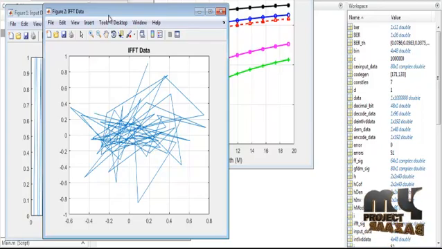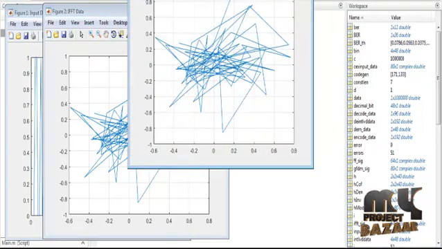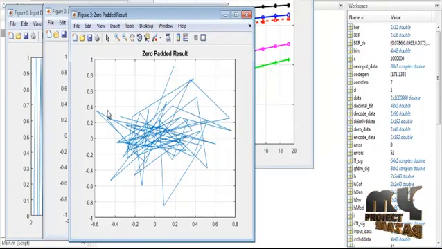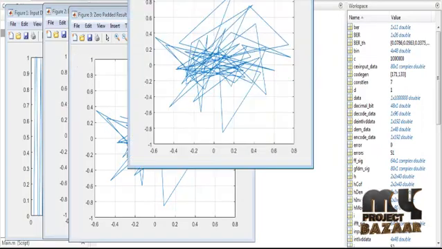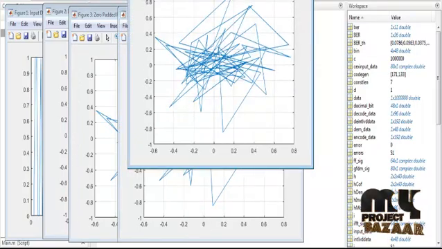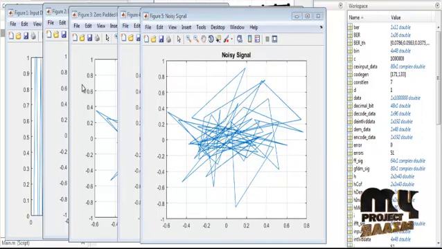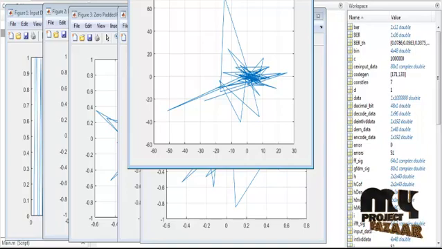Figure 2 represents the IFFT data. Then figure 3 represents the zero padding results. Then the result of the cyclic prefix. These results are on the transmission side alone, not on the receiver side. So, zero forcing.